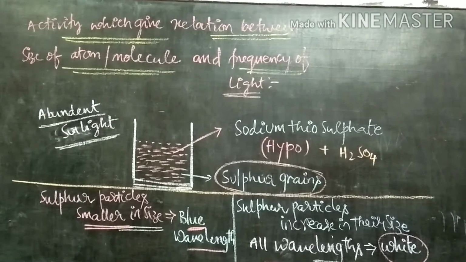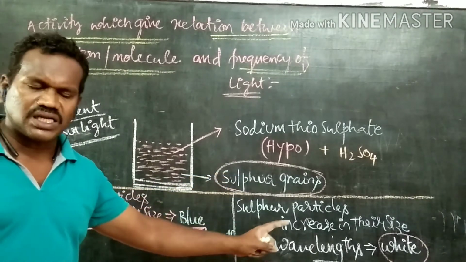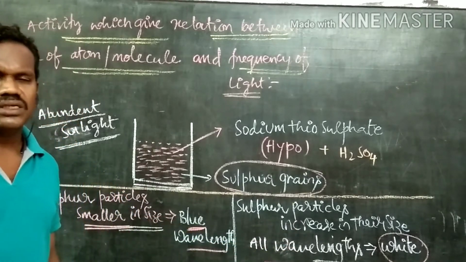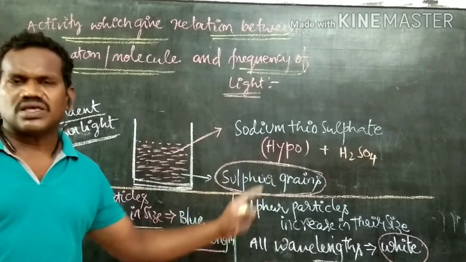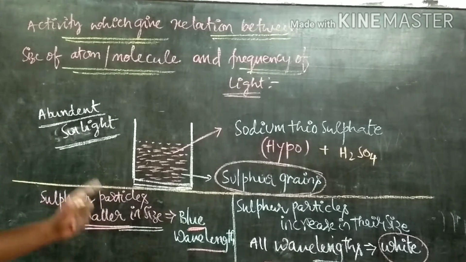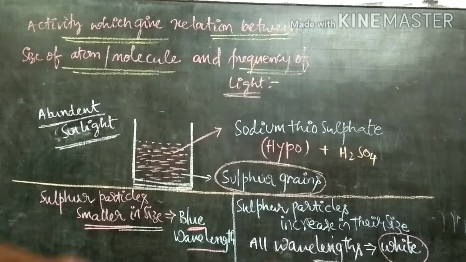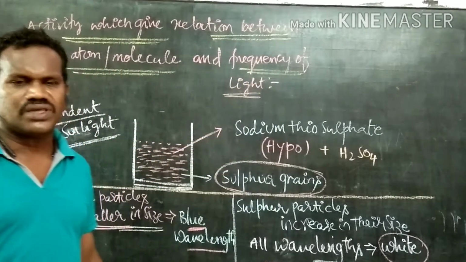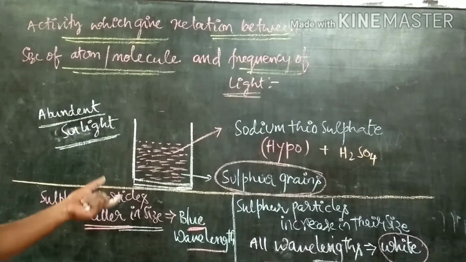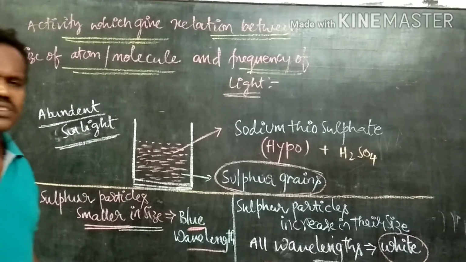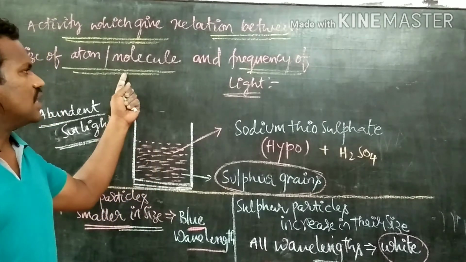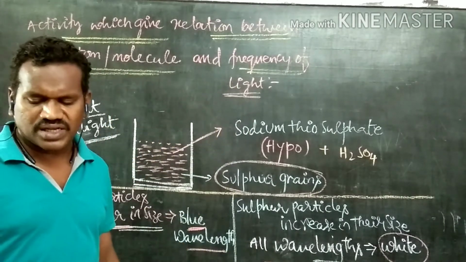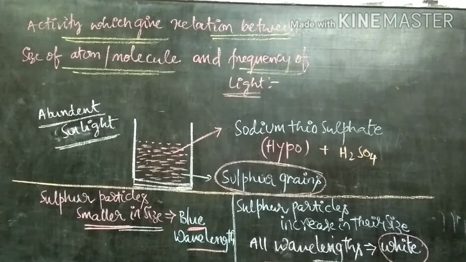From this, what we can understand is that as the size of the particle is changing, it is responding to all the wavelengths. So there is a relation between the size of the atom and the frequency of the light. Let us give a mathematical relation between the size of the atom and the frequency of light that we are utilizing.